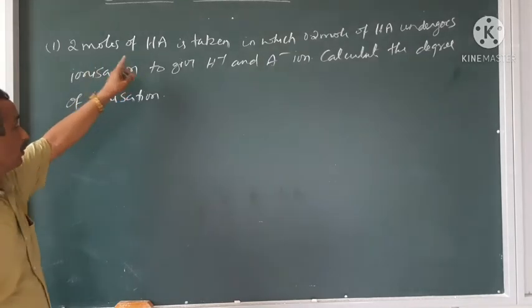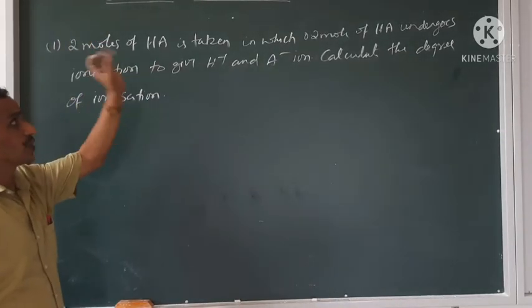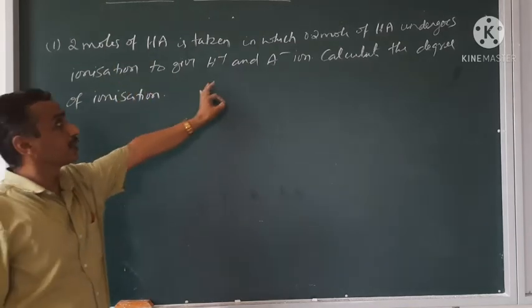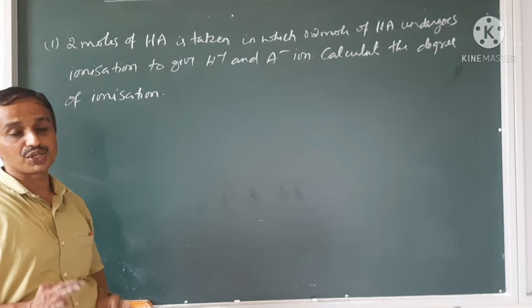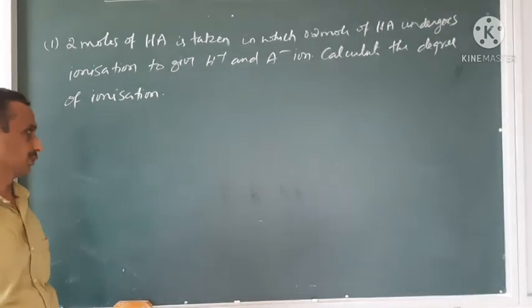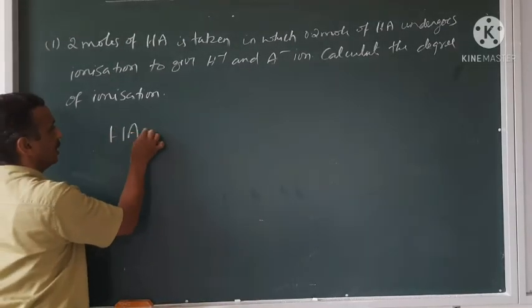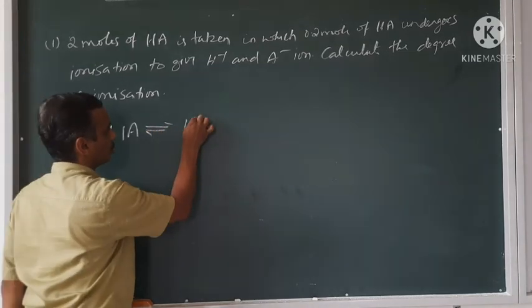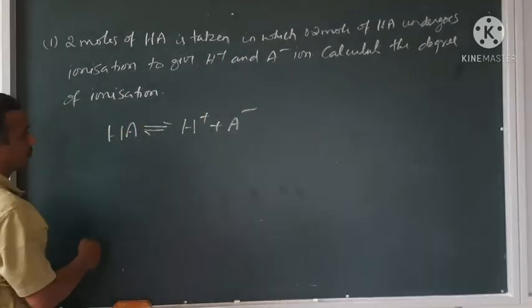See, now take this problem. 2 moles of HA is taken, in which 0.2 mole of HA undergoes ionization to give H plus and A minus. Calculate the degree of ionization or degree of dissociation. HA is undergoing dissociation or ionization to give H plus and A minus ion. Yes, mentioned already.